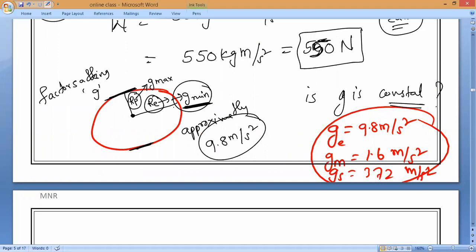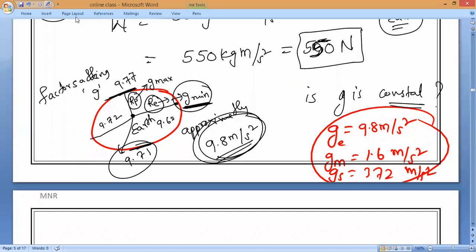Suppose you go to the equator, you will get 9.62 like that. If you go to the poles, 9.77 maximum. If you go to this side, maybe 9.72. If you go here, 9.71. Like that, small variation. But rounding off, what are we taking? What is the gravitational force of Earth, rounding off for the entire Earth? 9.8 meter per second square. See, on the Earth itself, gravity is not constant, so weight is also not constant. Then, what about the universe?